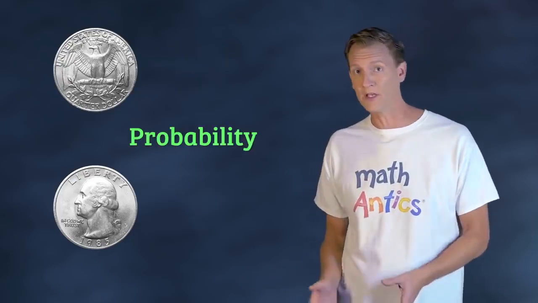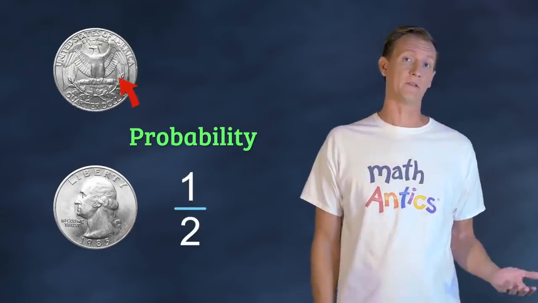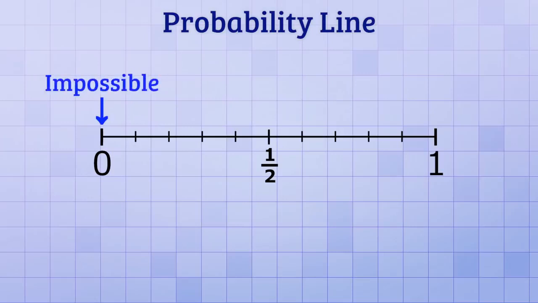That means that the probability of flipping heads is the fraction 1/2, and the probability of flipping tails is also 1/2. Let's look at this in a little more detail on something called a probability line. It's a number line that goes from 0 to 1. A probability of 0 means that an event cannot happen. It's impossible. And a probability of 1 means that an event is definitely going to happen. It's certain. That's why the probability line only goes from 0 to 1. An event can't be less likely than impossible, and it can't be more likely than certain.